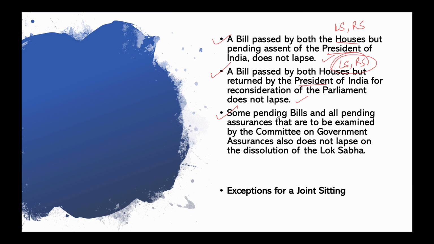Now see, there are some pending bills and all pending assurances that are to be examined by the committees. So some bills are transferred to the committees for re-evaluation, to study a particular bill. So these assurances also do not lapse on the dissolution of Lok Sabha. These are a few exceptions, and then there come exceptions for a joint sitting also. So what happens in a joint sitting case?